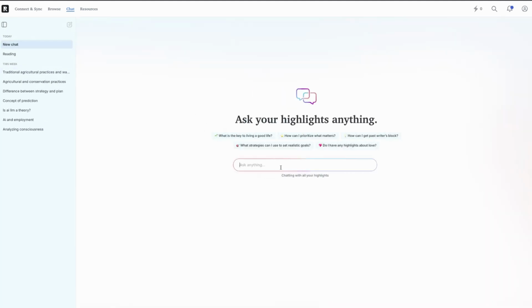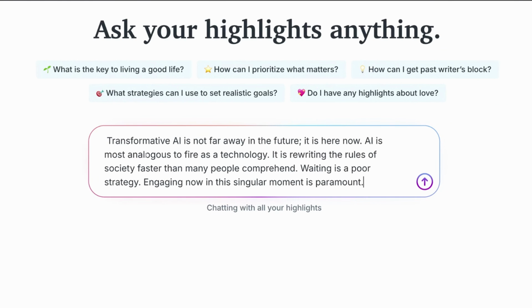The note that I have: transformative AI is not far away in the future. It's here right now. AI is most analogous to fire as a technology. It's rewriting the rules of society faster than most people comprehend. Waiting is a poor strategy. Engaging now in this singular moment is paramount. Okay, I wrote that. Well, let's see. Let me tell you, I wrote this note on December 25th, 2024.